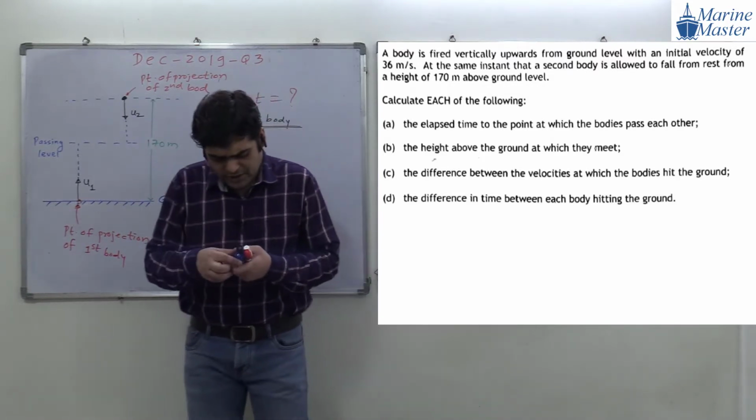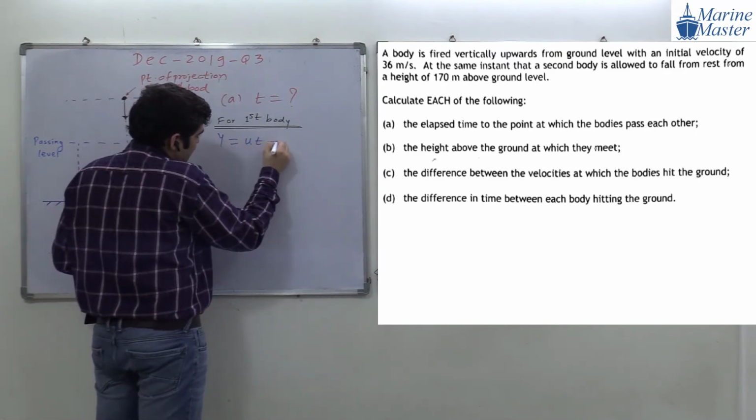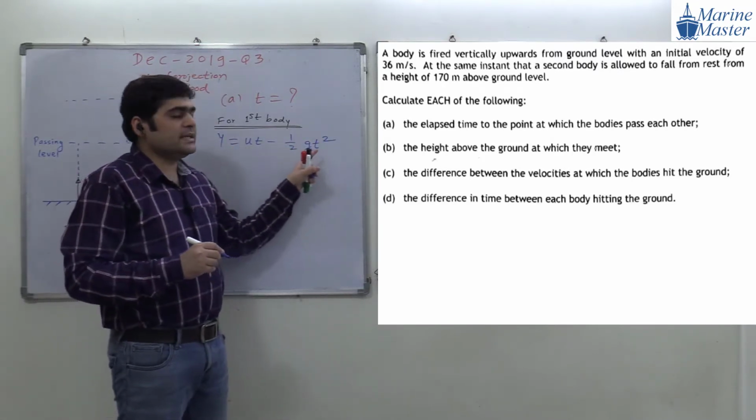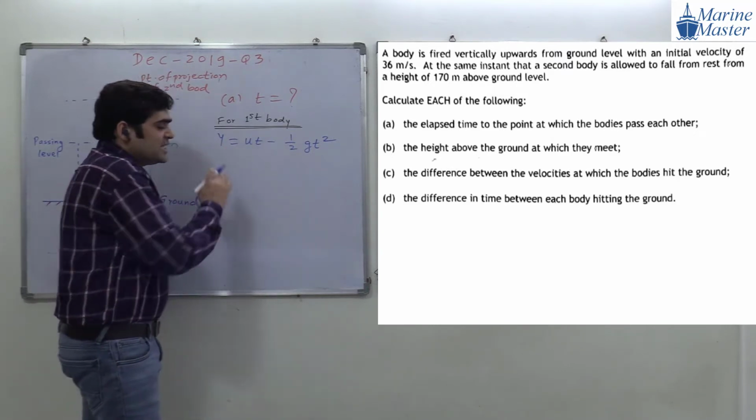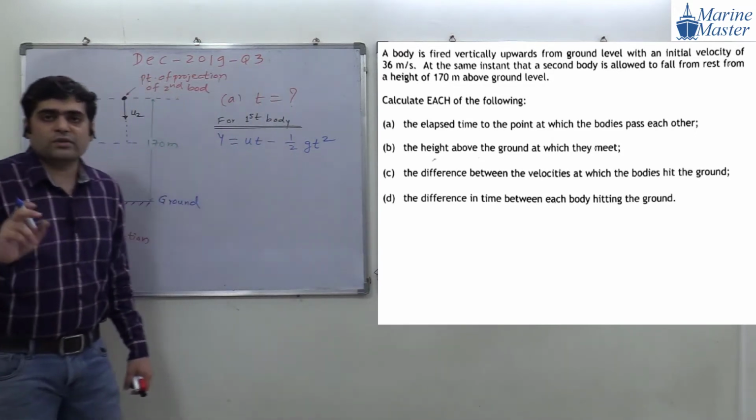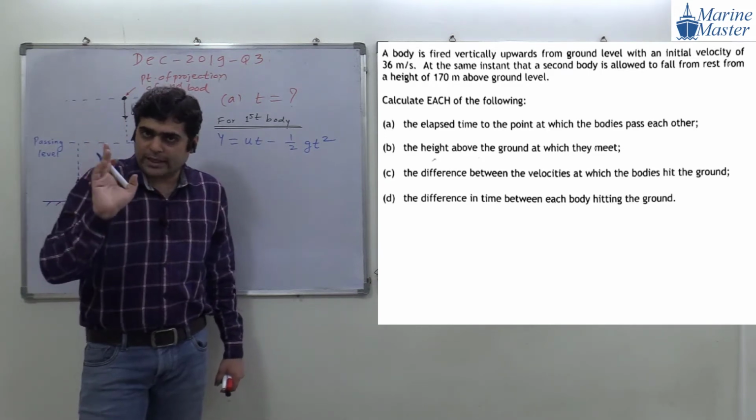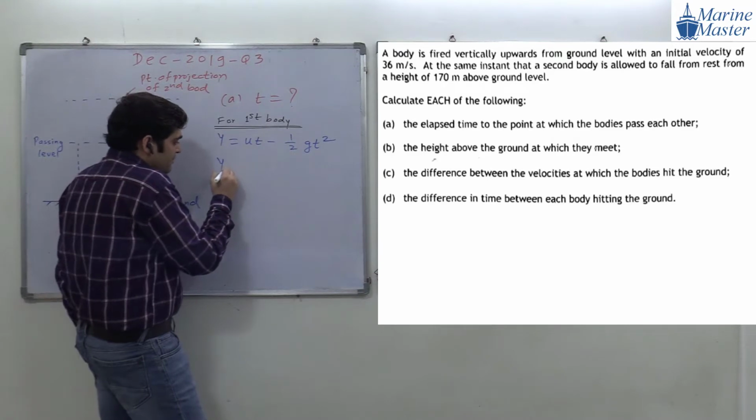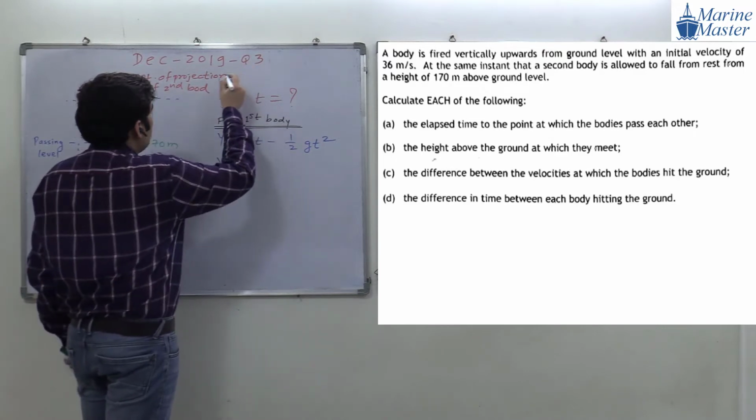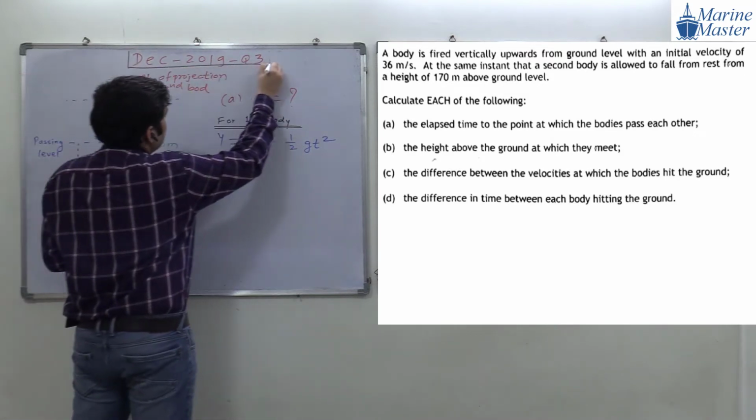Now the next point is here. We know y is equal to ut minus half gt square. This is one equation in gravitational field. What is the meaning of y? Y stands for vertical displacement. So for the displacement of the first body, y1 will be equal to what? What is the initial velocity of the first body? Can anyone tell me how much the initial velocity of the first body is?